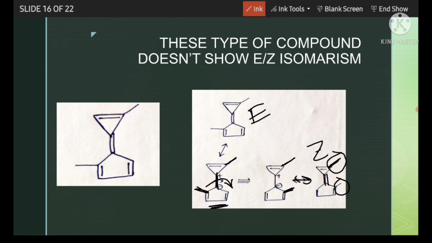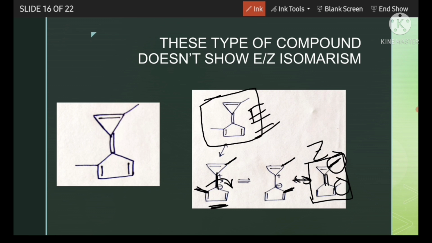So simultaneously E is converting to Z and Z is converting to E. Practically, when we take this compound, it is converted to this compound due to aromaticity. At this moment say this is E, and after a very small amount of time, a few microseconds, it converts to Z. This conversion occurs simultaneously.